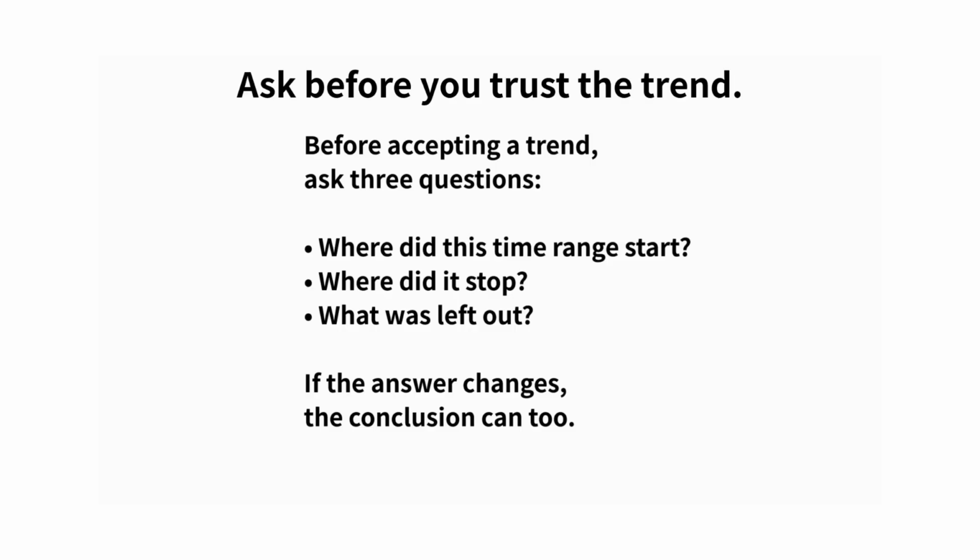You see, if the time window changes, the conclusion can change too. That doesn't mean the graph is wrong. It means the graph is only showing part of the picture. In real-world data analysis, your job is not to react to what looks obvious. Your job is to question what you are being shown and what you are not. Because the strongest conclusions don't come from trusting the graph. They come from understanding how the graph was built.